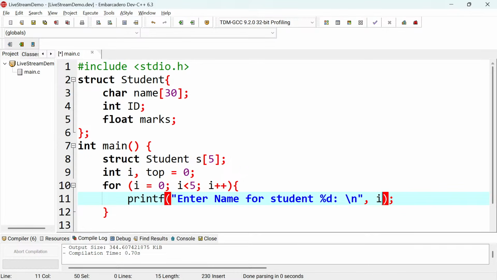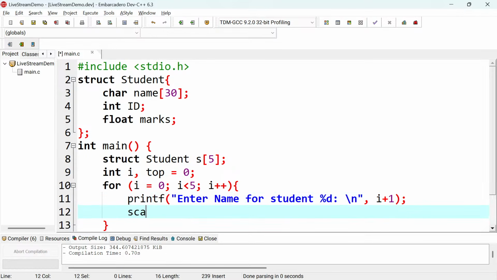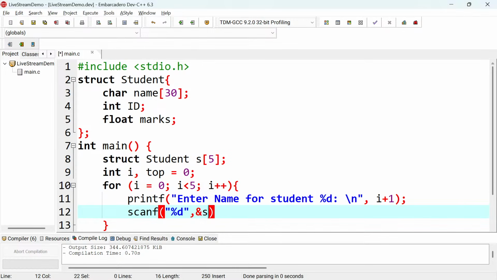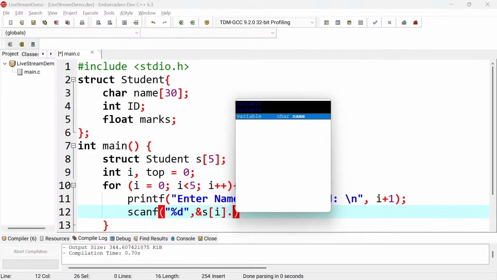So I'll put i plus 1 here, and take note that it is not going to affect the value of i, because it is going to say i plus 1 and then print this value out, not store it in i. And then the next thing is scanf and take that. So because it's a name, I'll put %d, and then I'll put the address operator there. Because it's an array, I need to put this i there. So I'm going to say at index i, then dot, because this one is a name, then I will say name there.